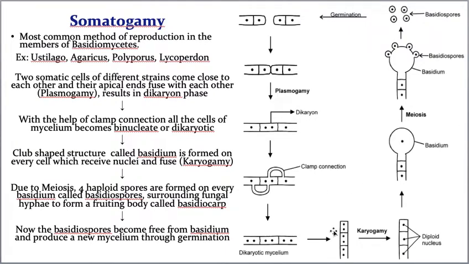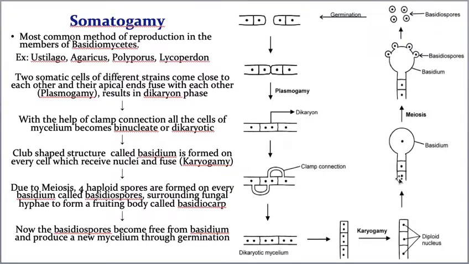Now इधर देखो, हर एक सेल में दो nuclei है, that is called as a dikaryotic mycelium. Now these two nuclei they undergo karyogamy. What is the meaning of karyogamy? Many times I told you, fusion of two nuclei, that is called as karyogamy. See, इधर karyogamy की वजह से एक ही diploid nucleus is formed in every single cell. समझ में है ना. Now from every diploid cell, that means every cell में one diploid nucleus is present.